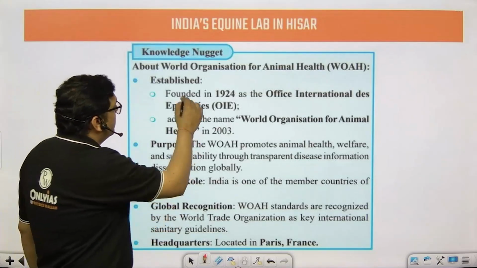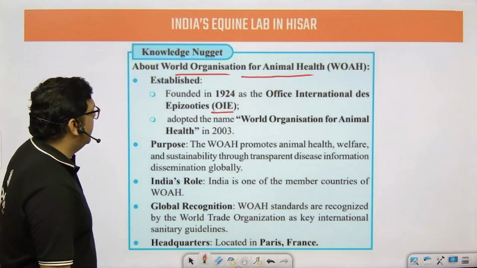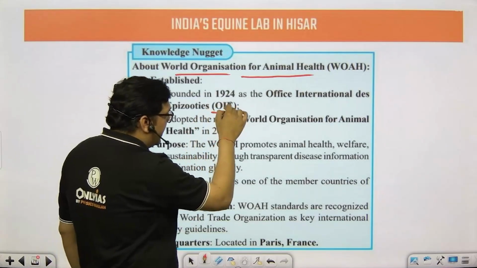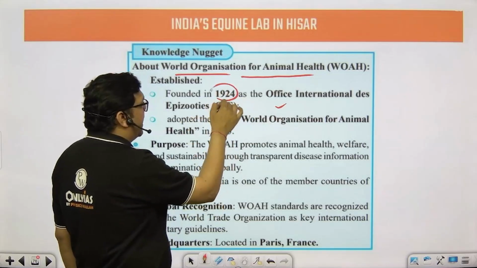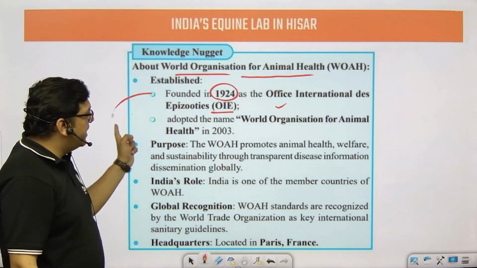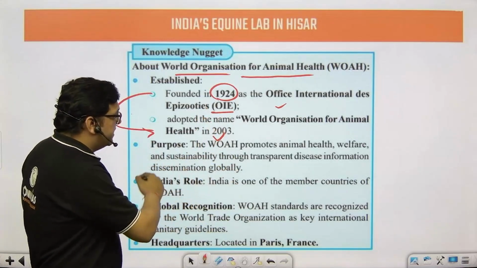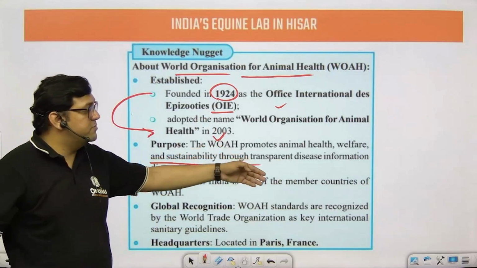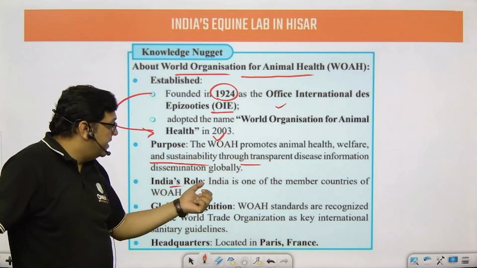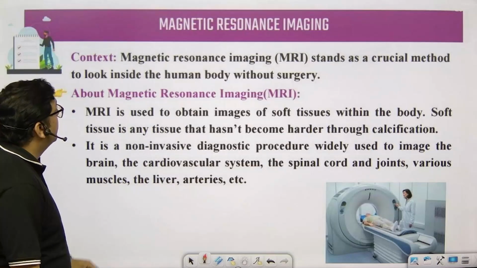So when we talk about the WOAH, the World Organisation for Animal Health, it was established as the OIE, Office International des Epizooties, in 1924. Later on, the name was changed in 2003. The purpose is that it promotes animal welfare and sustainability through transparent disease information. And India's role is that India is one of its member countries.